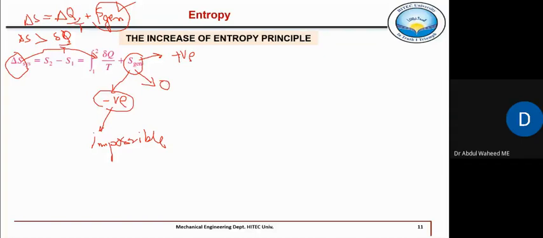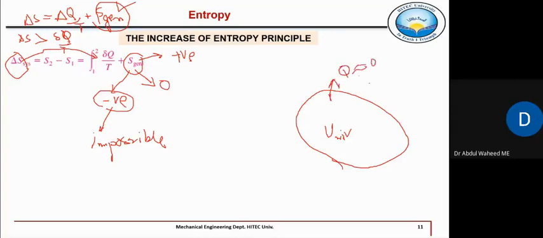So for example, there is an isolated system. For example, our universe, this is our universe, right? And this universe has a certain boundary. We don't know if there is any boundary of that universe, but if we just assume that this universe has a certain boundary, across this boundary no energy is crossing in the form of heat. This Q is zero if this universe has some boundaries.